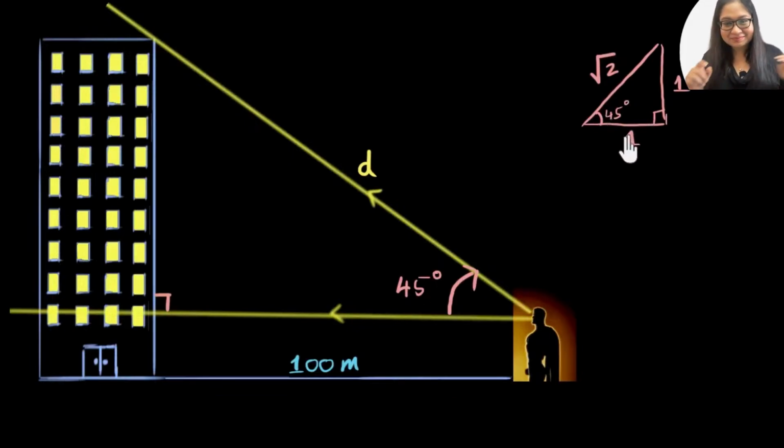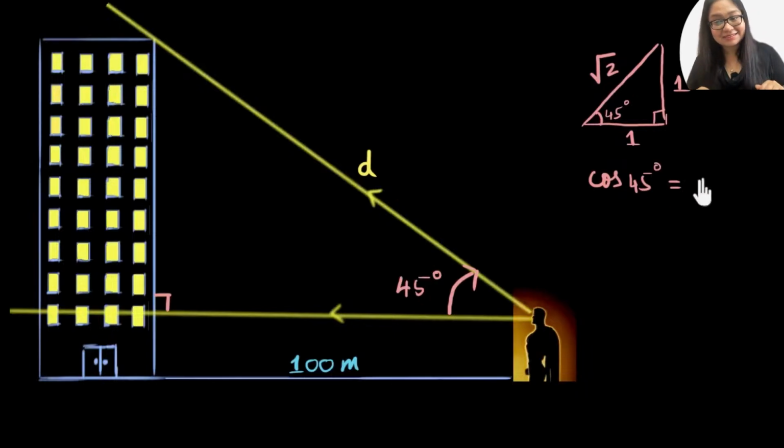Sine 45 will be 1 by root 2, cos 45 will be 1 by root 2. In the case of 45, these two are equal, and tan will be 1. Cot will also be 1. And in this case, what I need is cos 45. So cos of 45 degrees must be equal to the adjacent by the hypotenuse, no matter what size the triangle is. They're all going to have the same ratios. That's why remembering these ratios is useful.